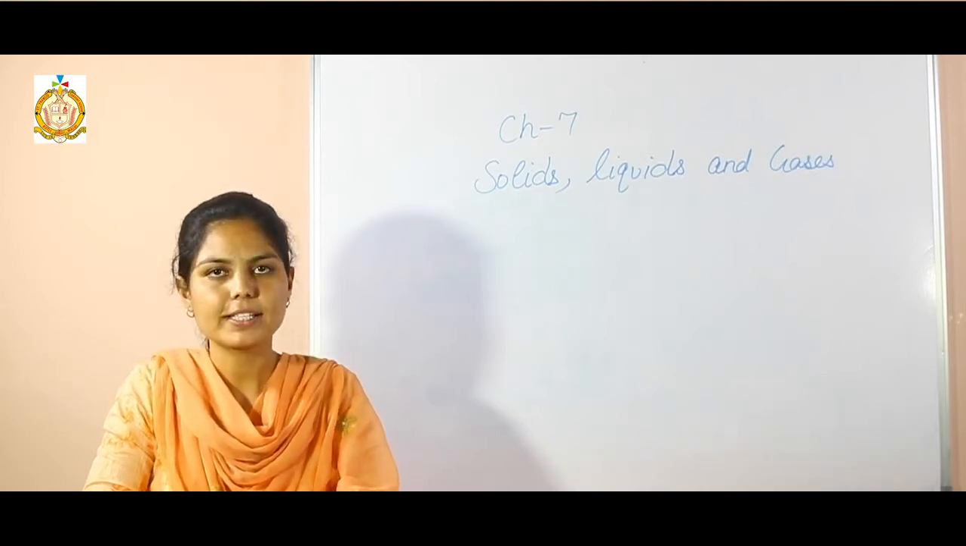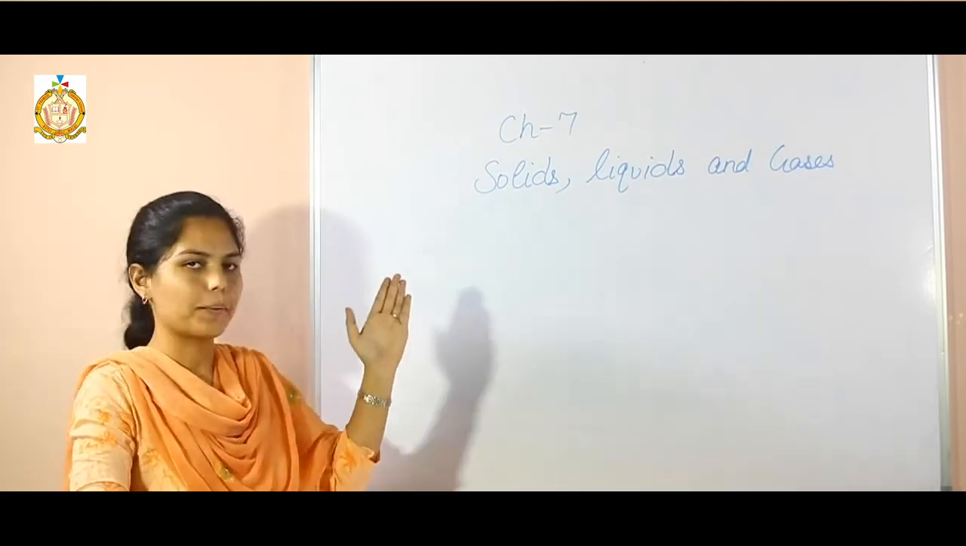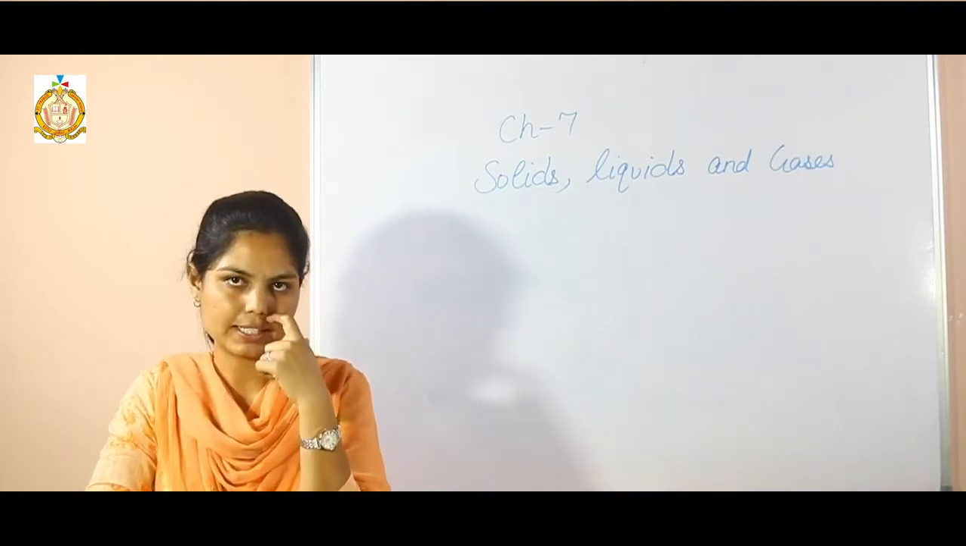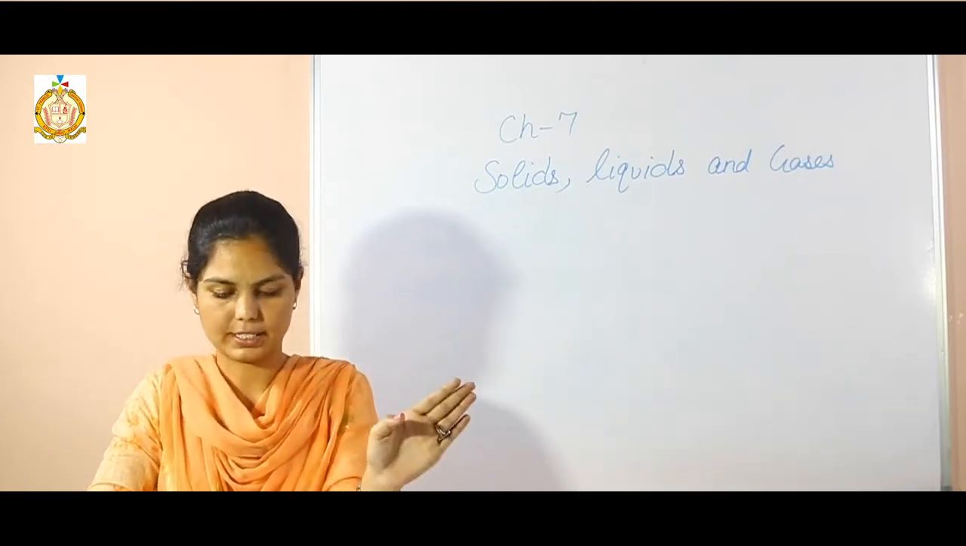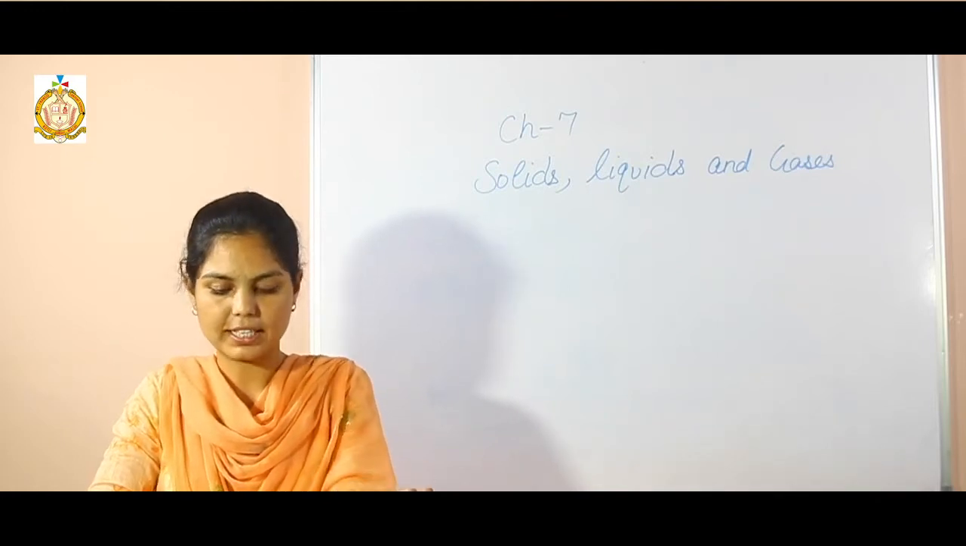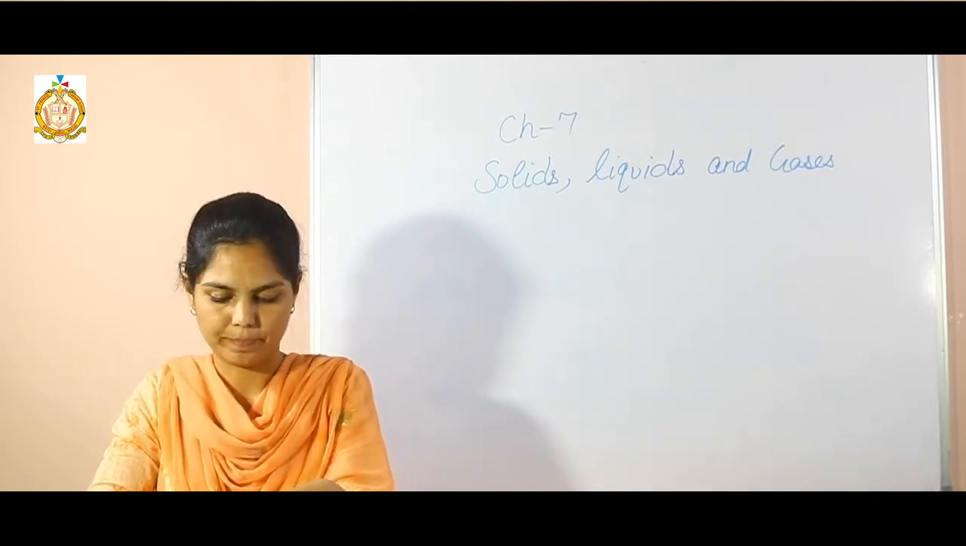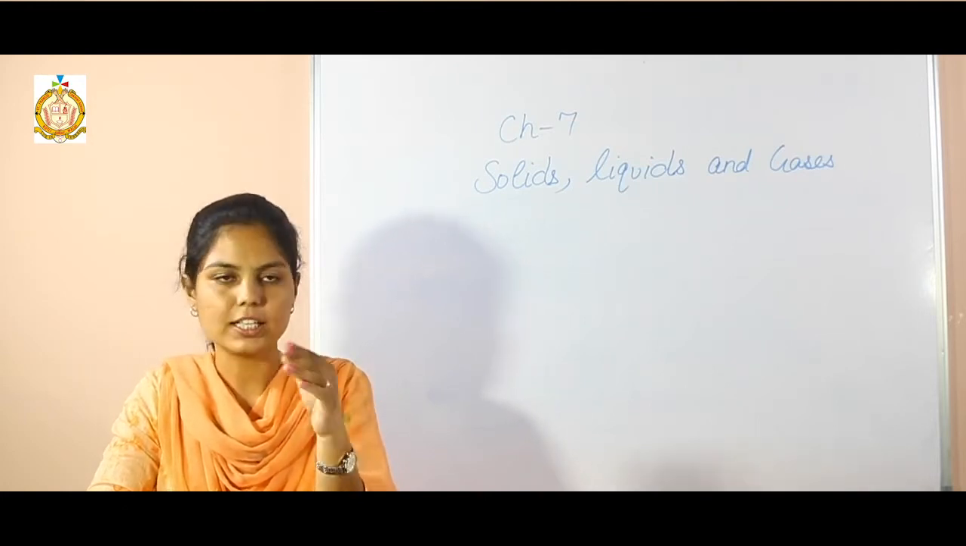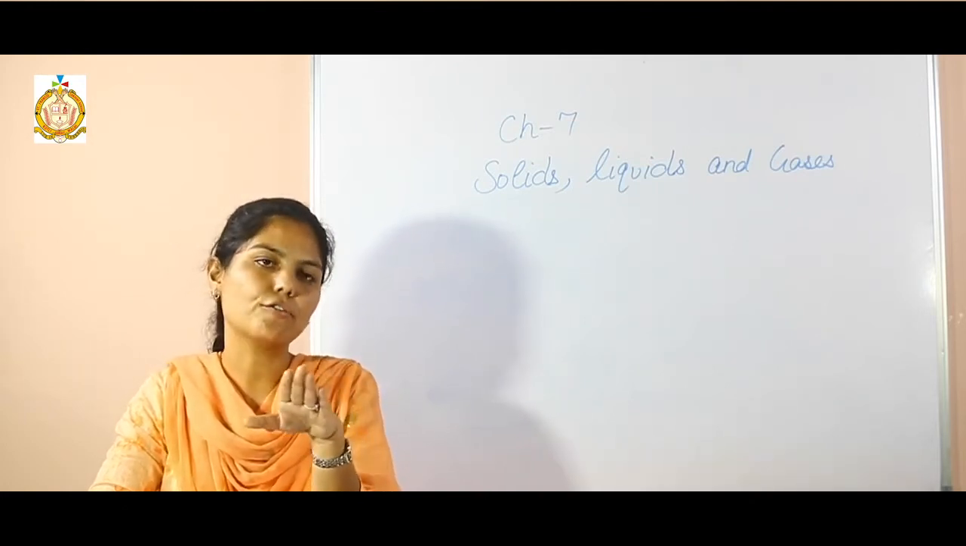Our next chapter is chapter number 7, solids, liquids and gases. The objects that we see around us are made of different materials. All these materials have something in common. They occupy space and have some weight. These all are the examples of matter.